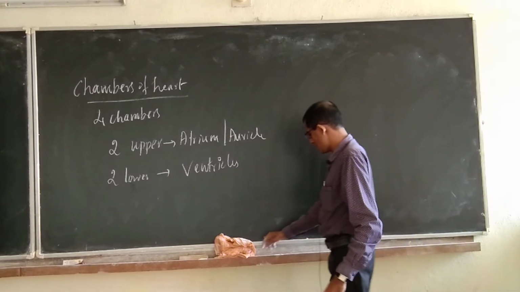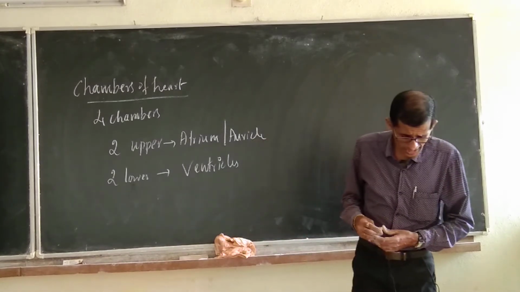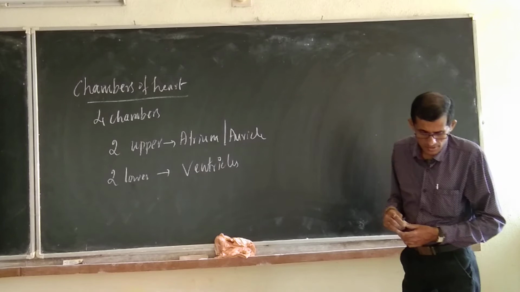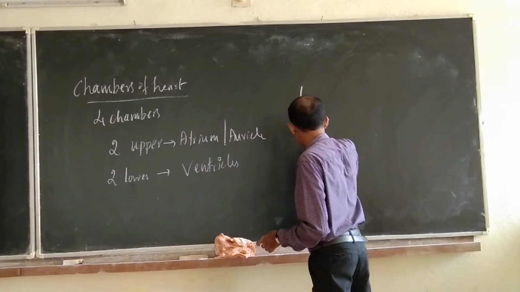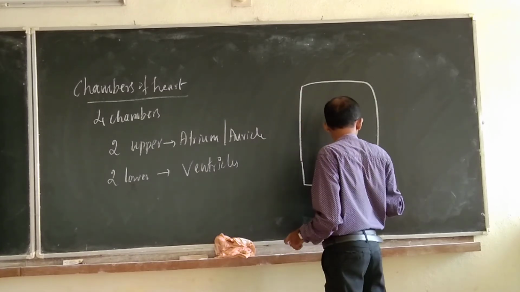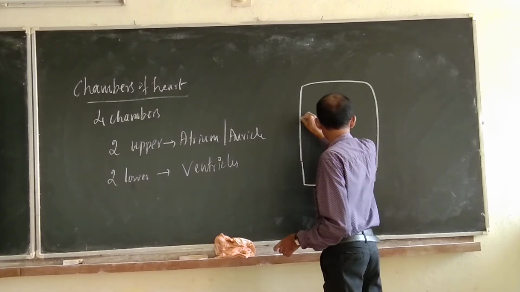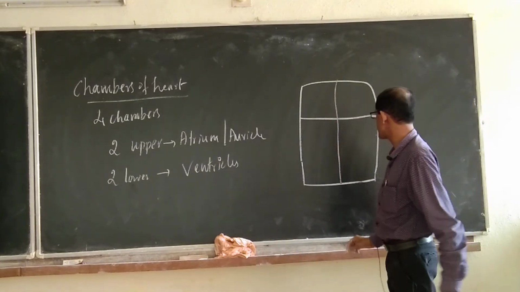Okay? And here if you take the atria and ventricles, in the representation, the atria are smaller in size and the ventricles are bigger in size.